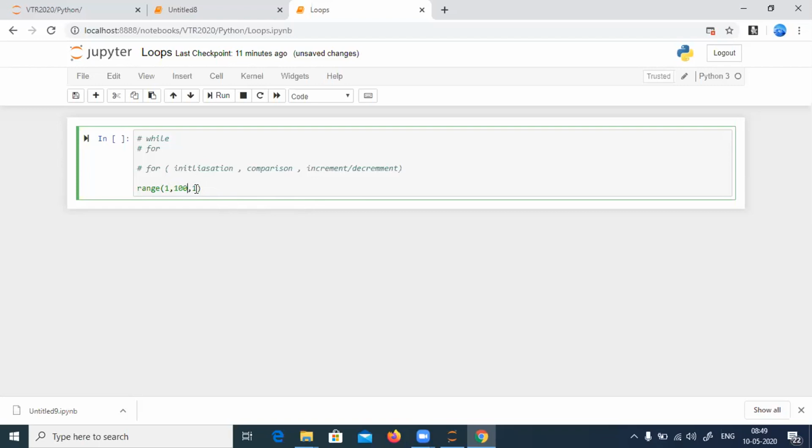This is about the range function. That is, range has three parameters: initialization, then where to stop, then how to increment. If you want to know something about the range, what to do?